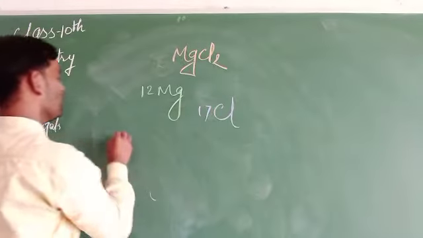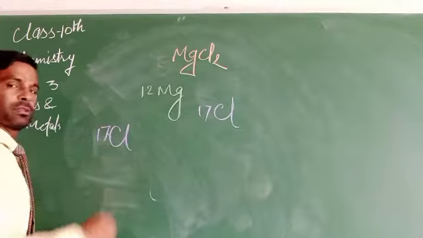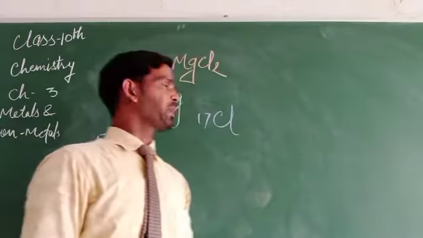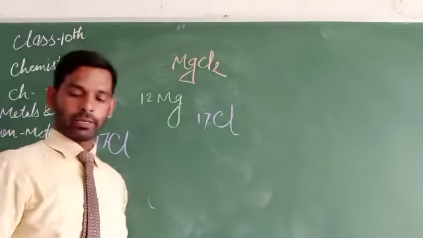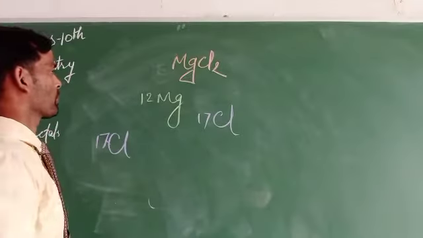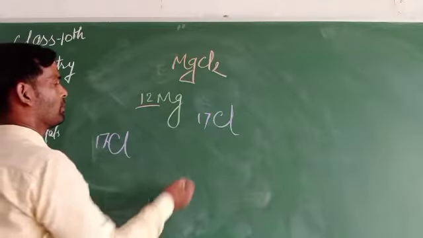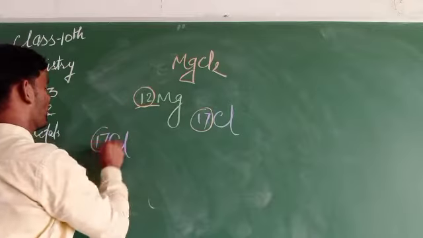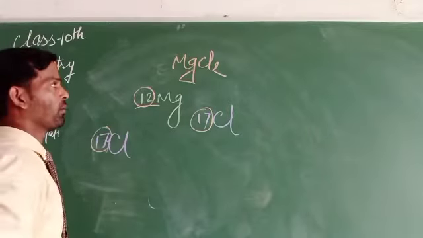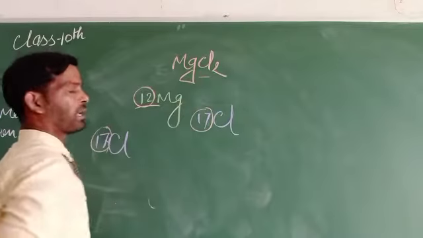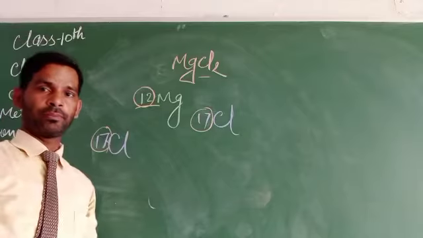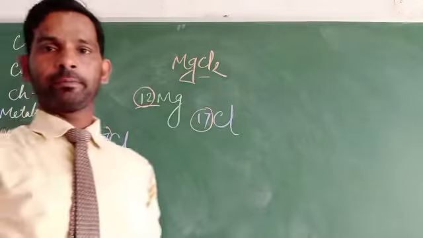Magnesium has 12 electrons, chlorine has 17, and this other chlorine has 17. Why? Because this forms MgCl2. Cl2 means Cl and Cl, so 2 Cl are there.